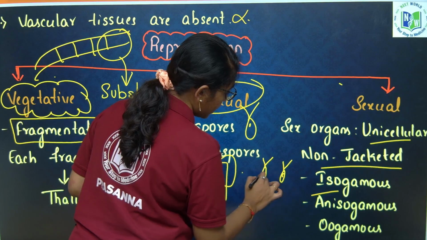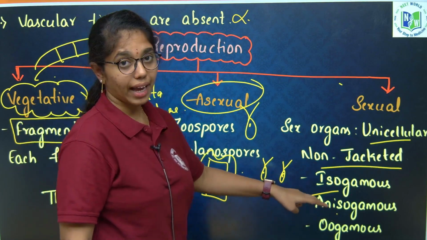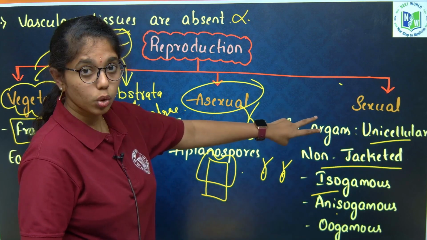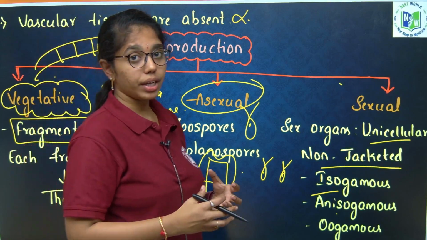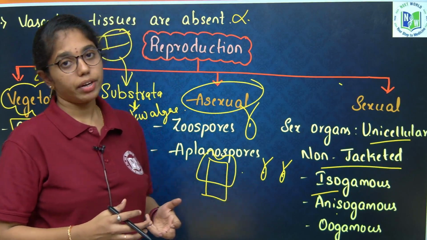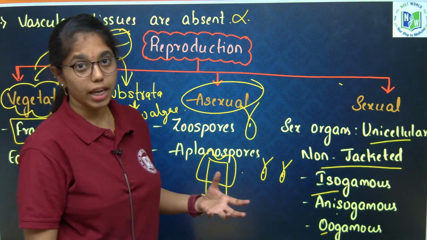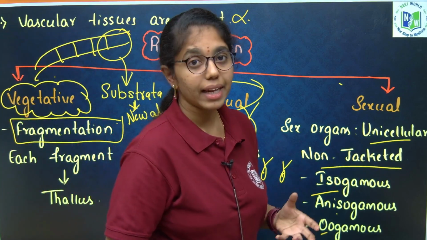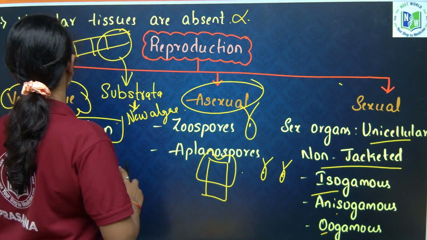For example, Chlamydomonas. Next, anisogamous sexual reproduction includes male and female gametes that are different in their structure or in their physiology. Oogamous sexual reproduction includes a small motile male gamete and a large non-motile female gamete.